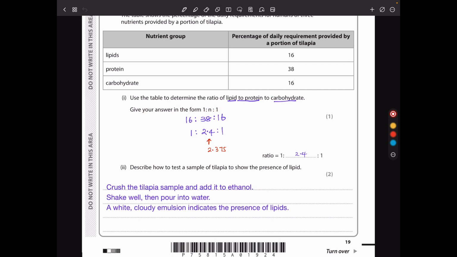Of course, we'll just do 16 to 38 to 16. Divide by 16, you get that. Divide by 16, we get that. And divide by 16, we get that. So this should be 1 to 2.4 to 1.